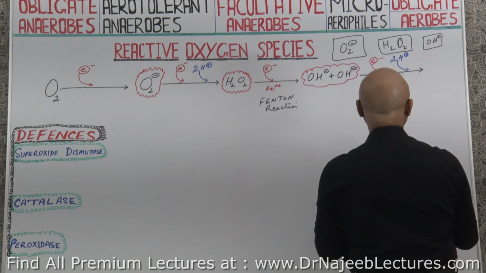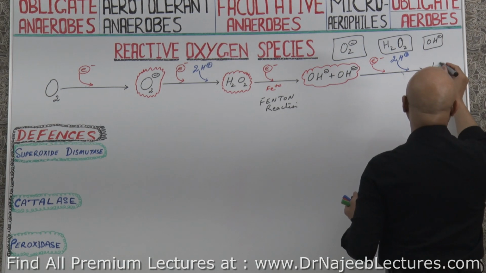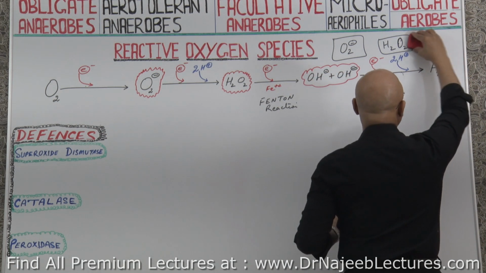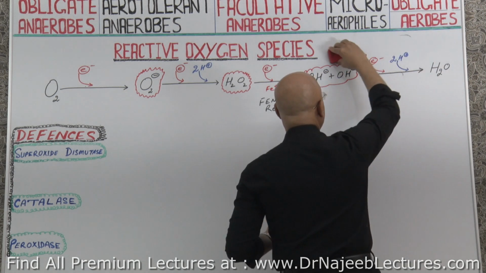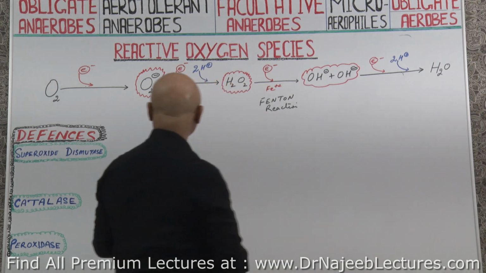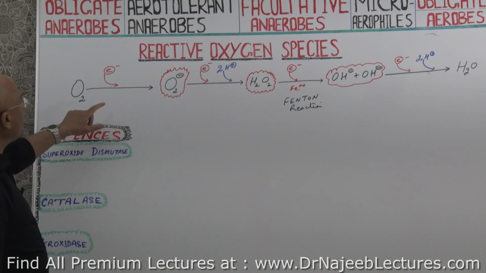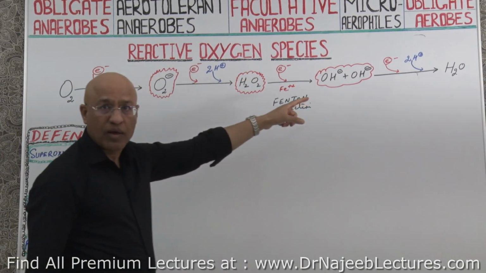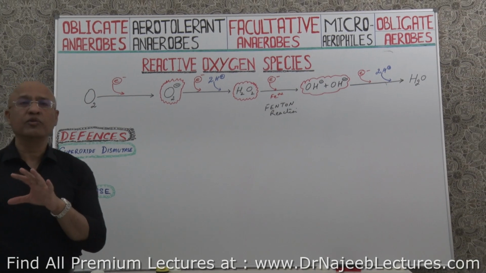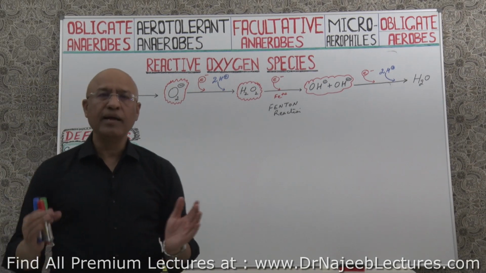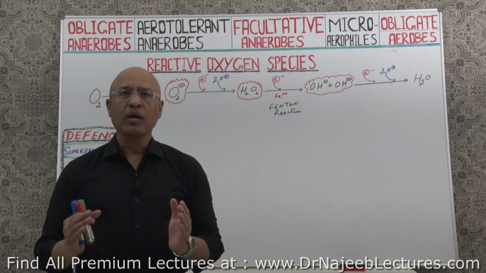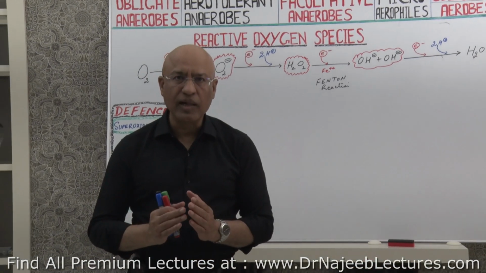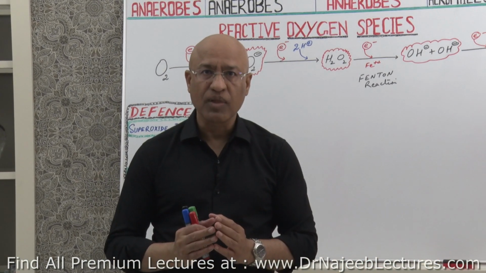And now you will end up with something very, very familiar. And what is it? Water. And now in this reaction, what we have seen, how many electrons we have added? We are progressively reducing the oxygen, right? So whenever oxygen is present in the environment and it comes in touch with our biological system, either animal cells or with the plant cells or even with the microbe cells, right?